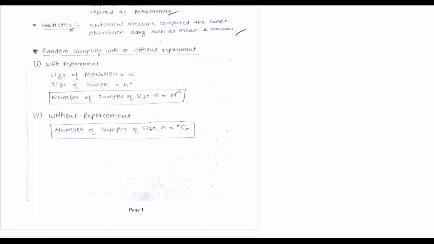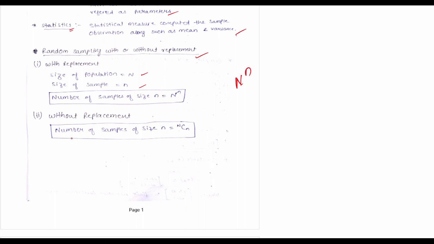Now see random sample with and without replacement. I will teach you with and without replacement in coming questions. First you can see the formula. With replacement means if they give size of population as capital N and size of sample as small n, then number of samples of size n is N to the power n.